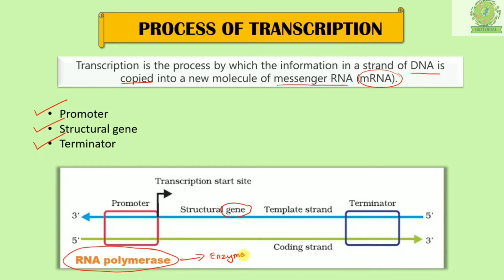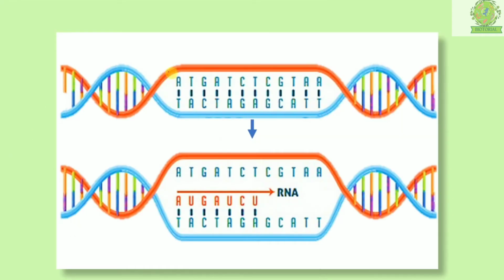Now in the further slide, let us understand what is the template strand and what is the coding strand. So here in this image we see that we have a DNA, and this DNA has two strands. One is in red color and another one is in blue color. Here in this section, only consider this particular section of this DNA. We have certain base pairs here. They are all bonded with each other in a complementary manner.